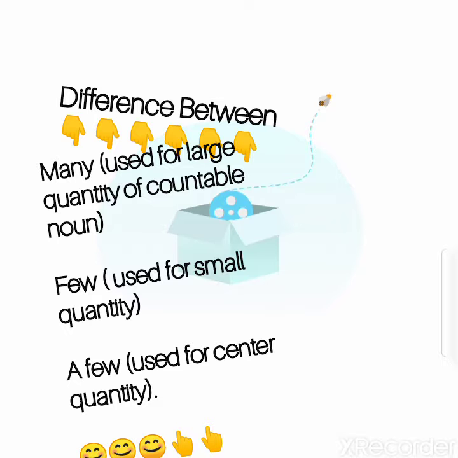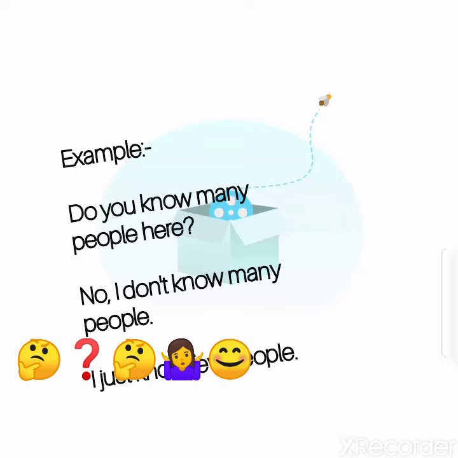Alright students, I am going to give you an example of this. Do you know many people here? No, I don't know many. I know few people here. So students, these were the quantifiers used with countable and uncountable nouns.